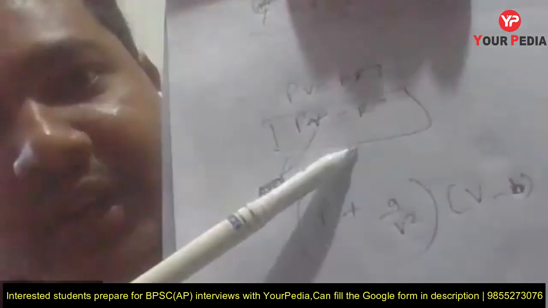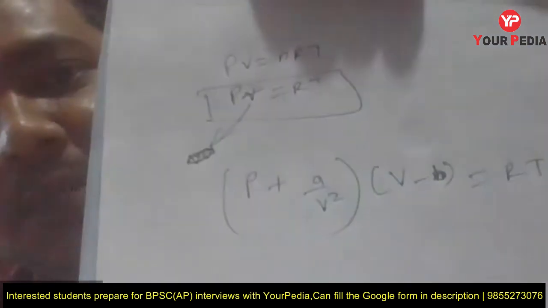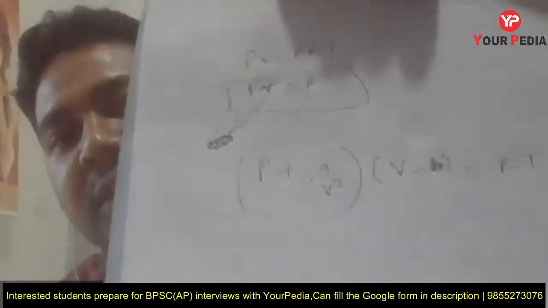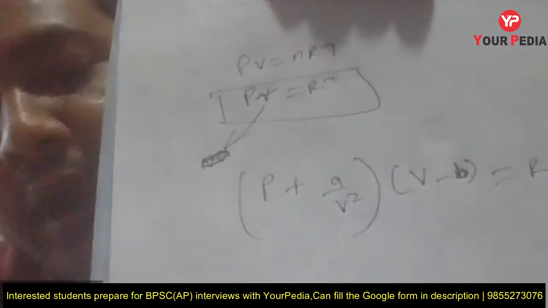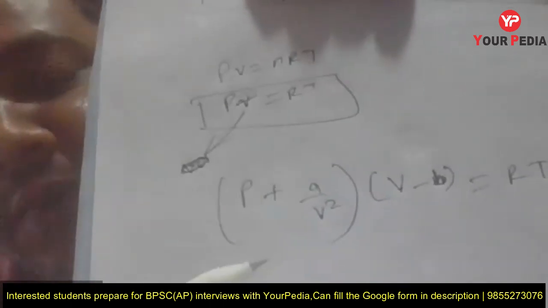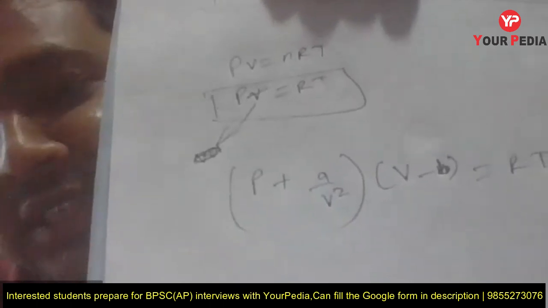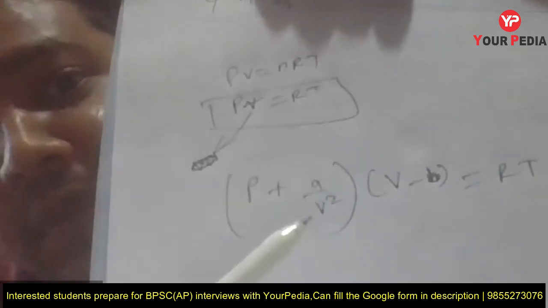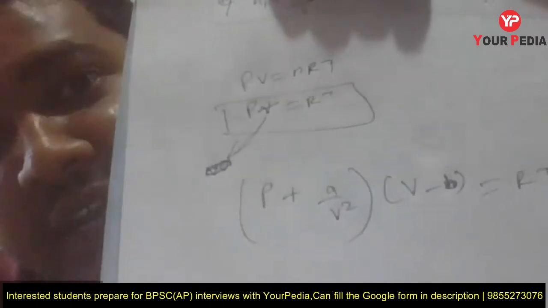So this first equation is of an ideal gas, and this other equation is of a real gas, sir. In this we have two parts. One is P plus a by V square. This a will take care of the intermolecular forces, because now in a real gas these intermolecular forces are very high. If a is 0, then it will be only P, which converts into the ideal gas.